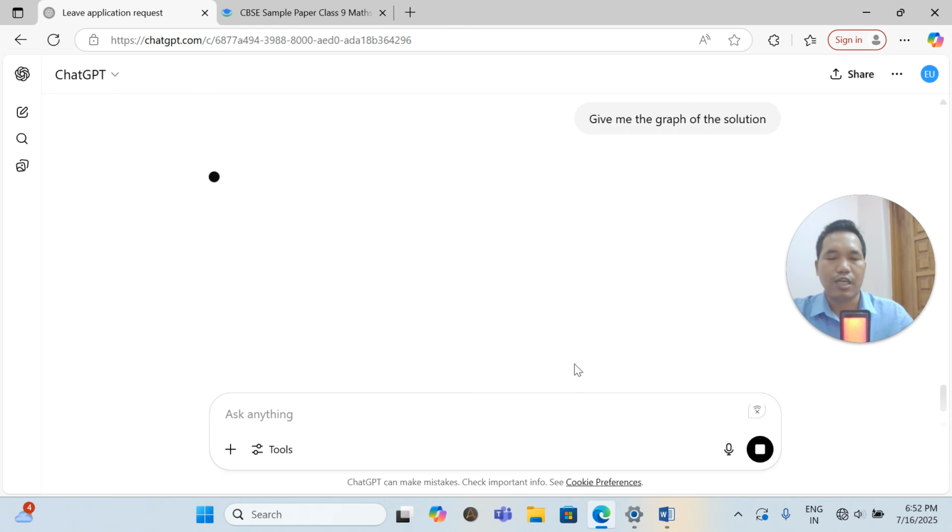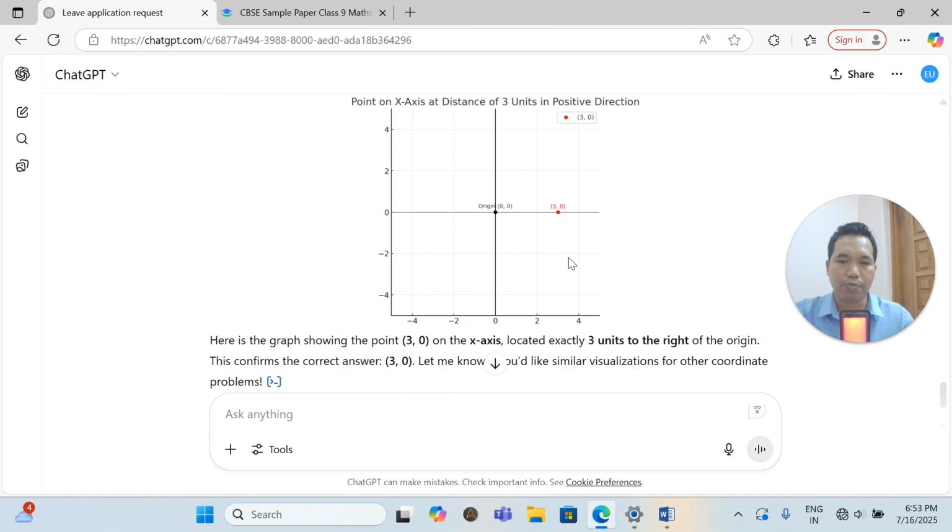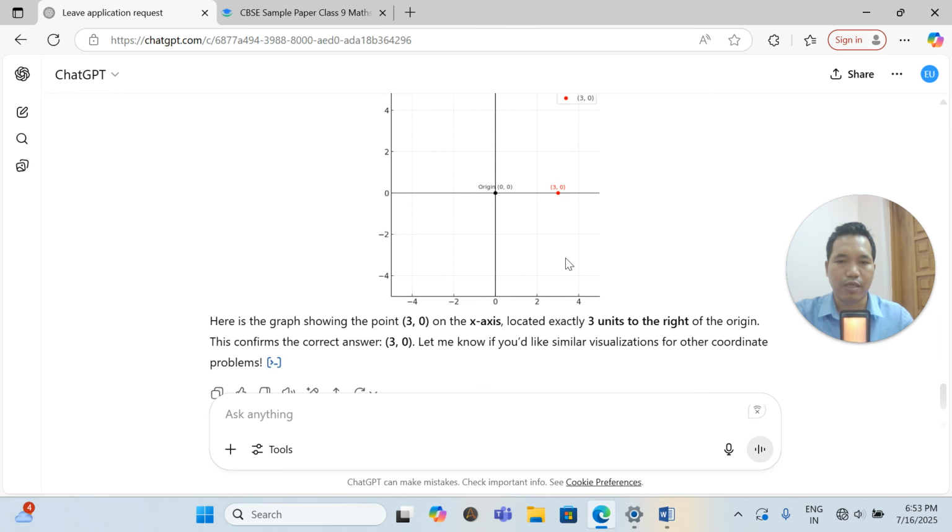So let's see. ChatGPT is very powerful now. They can generate the JPG file here itself. So let us wait for it. Give the graph of the solution, or you can say plot the graph. So it will show how it is going to plot. So this is the plotted graph as per the question which has been given.